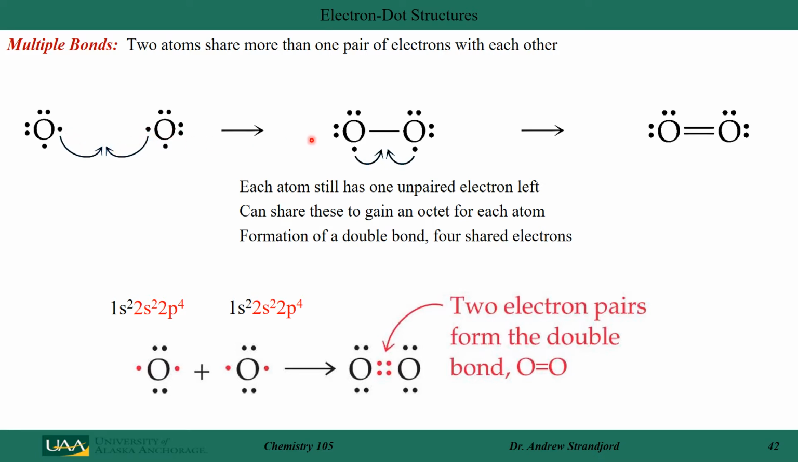If I share 2 electrons, I now have 7 valence electrons around this oxygen atom and 7 valence electrons around this oxygen atom. If I share one more pair of these unpaired electrons, I can now see that I have 2 covalent bonds between the oxygens, and I now have 8 valence electrons around each oxygen, because I can represent those 2 electron pairs as 4 shared electrons here, 8 around this oxygen and 8 around this oxygen. We have 2 electron pairs formed, and we're going to call this a double bond now.